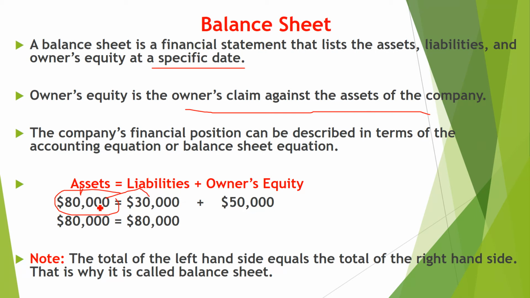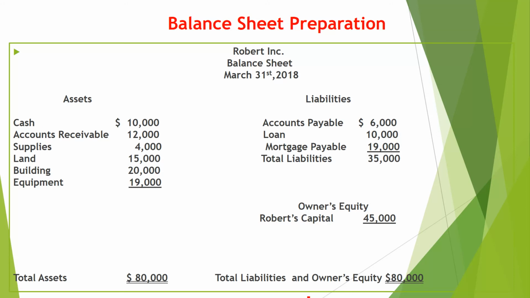Why? Because the left hand side should be equal to the right hand side. 80,000 is equal to 80,000. The total of the left hand side equals the total of the right hand side. That is why it is called the balance sheet equation or accounting equation, right? If you know the assets and you know the equity, but you do not know the liability, you again subtract 80,000 minus 50,000, which is equal to 30,000, the liability. Now here I have made a balance sheet, so you can see easily and understand.